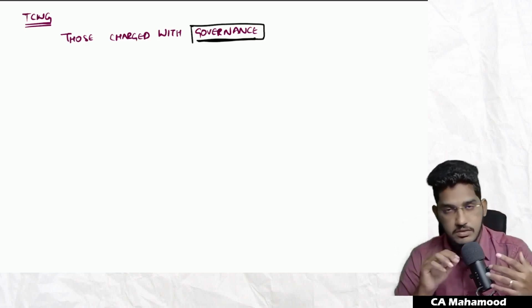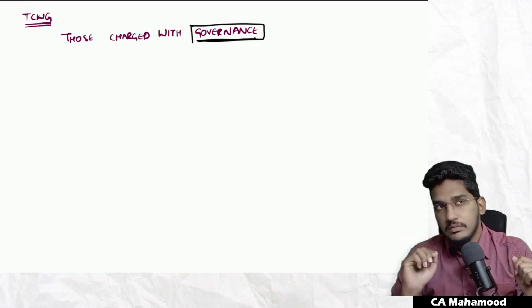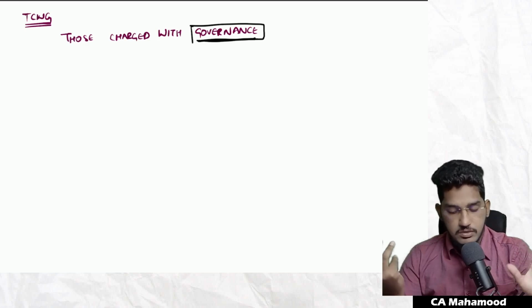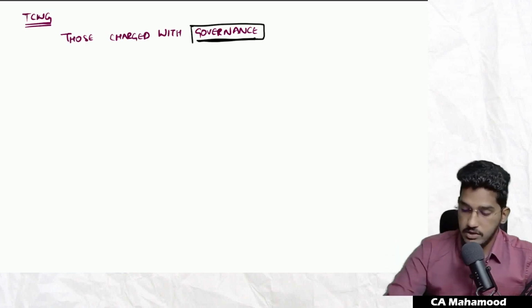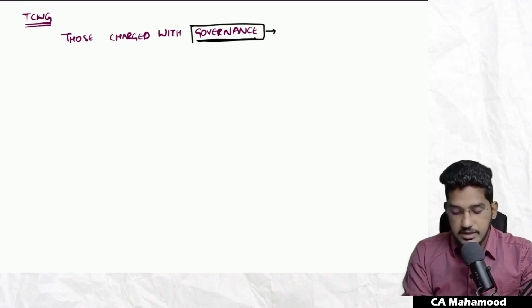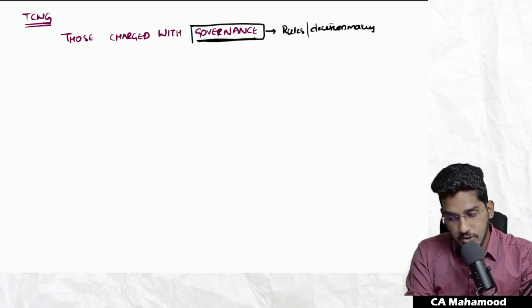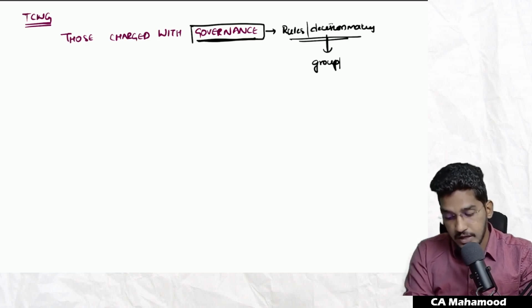Sir, what do you mean by governance? The general meaning of the term: if you open the dictionary or search on Google for the meaning of governance, you will be informed that governance is a set of rules, or a process of decision making, that helps a group or an organization to run smoothly.